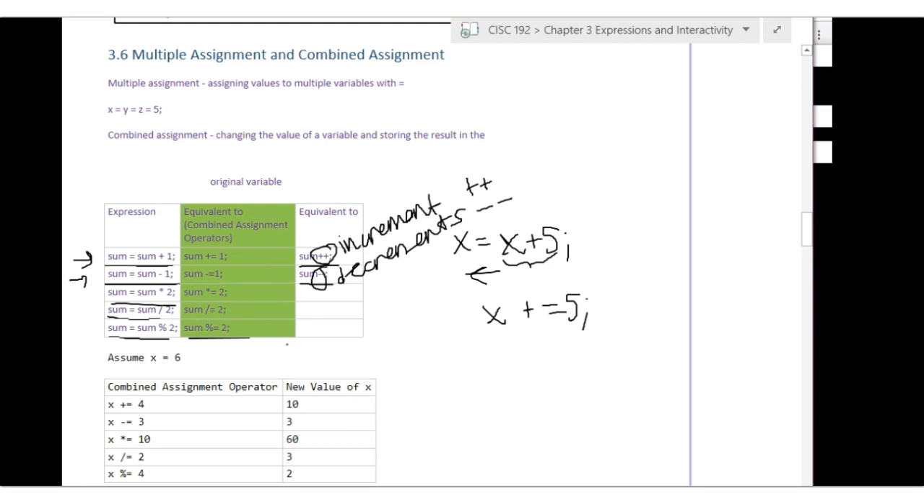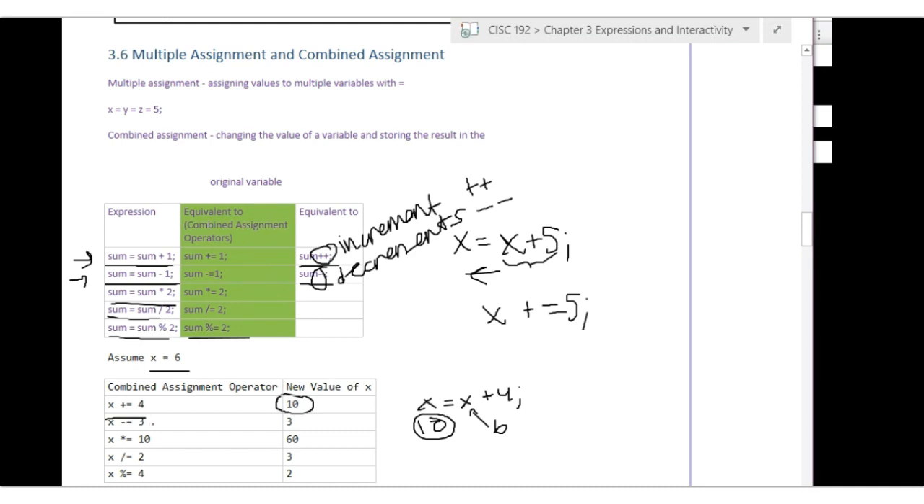So let's do some examples. What if we have an int variable called x and it's 6? What will the new value of x be after the statement x plus equals 4 runs? Yeah, it'll be 10. It's the same as x equals x plus 4. So the 6 plus 4 will be 10, and then the result will get stored back into x.